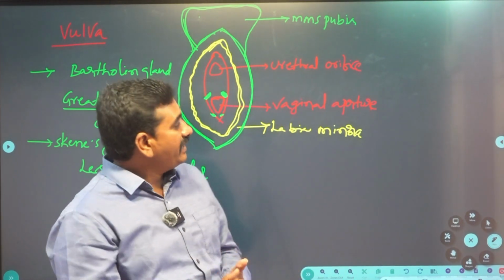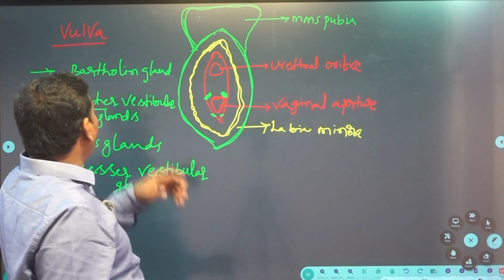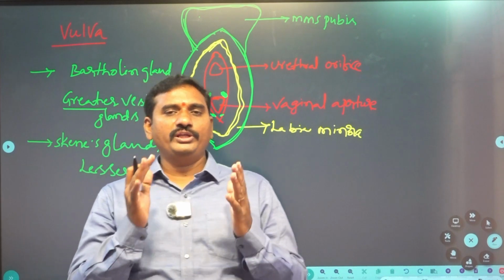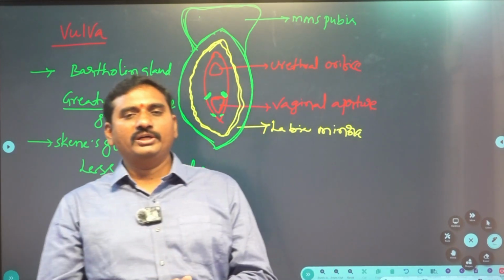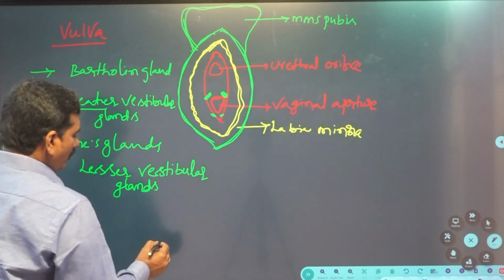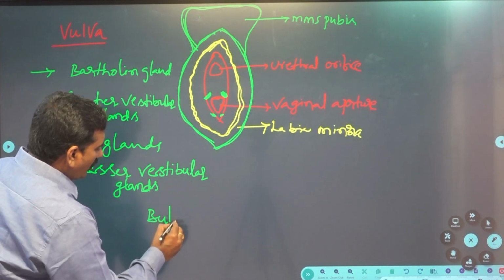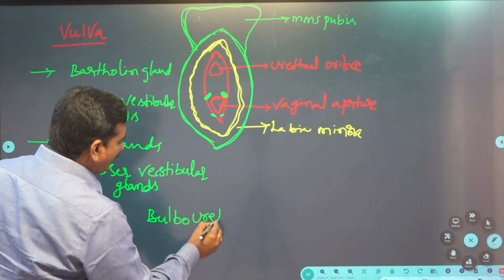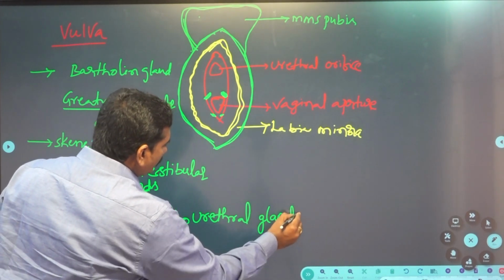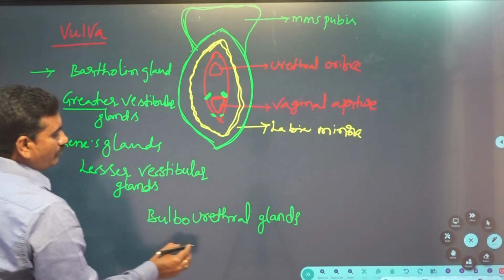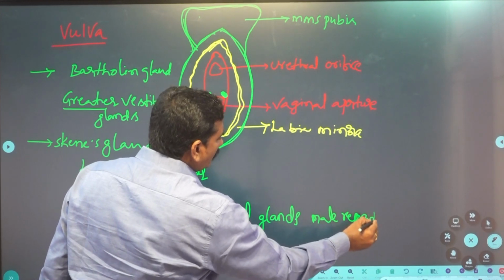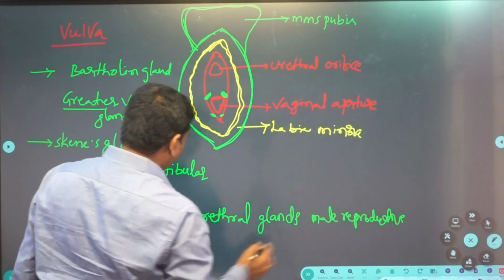This Bartholin gland is homologous to the bulbourethral glands of the male reproductive system.